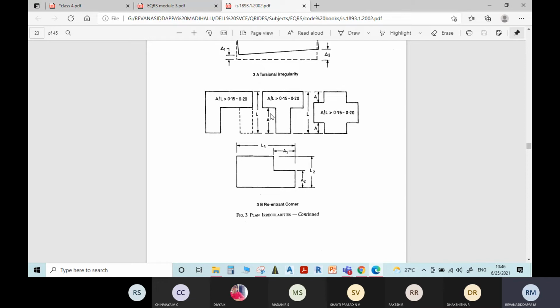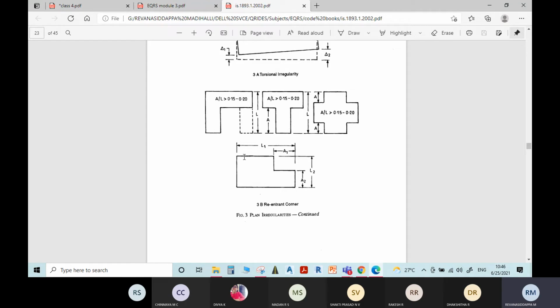If this length A is greater than 15% of the overall length, it is said to have re-entrant corners. Here we have a plus kind of plan. In this case also, if A by L exceeds 0.15, then it is said to have re-entrant corners.